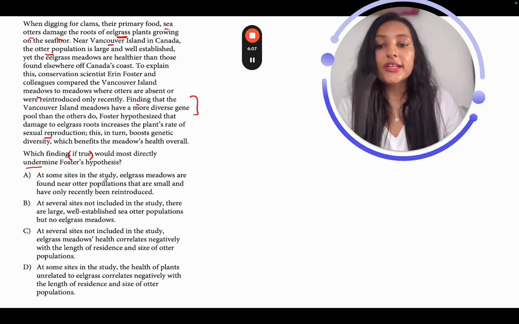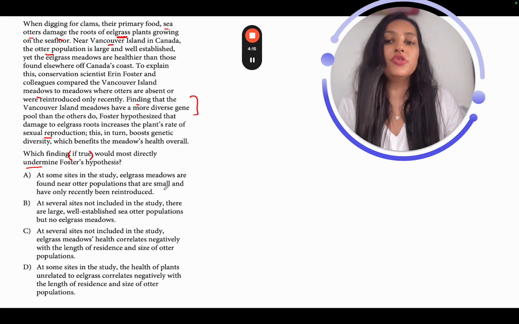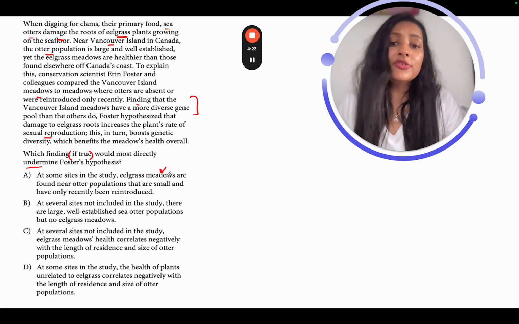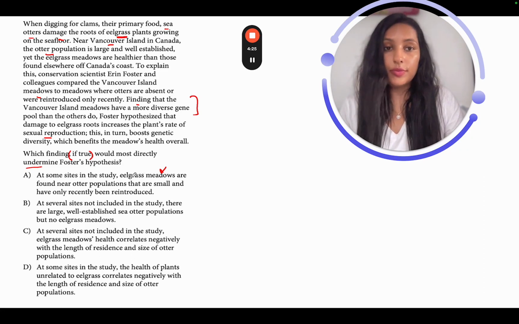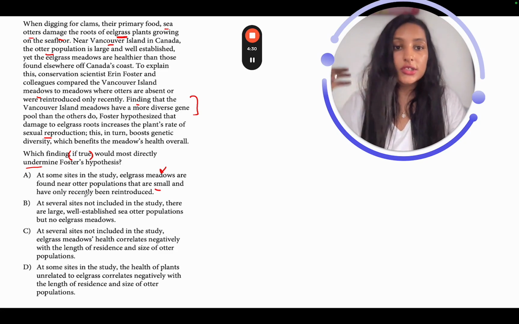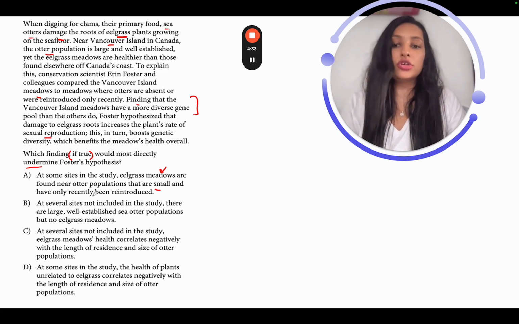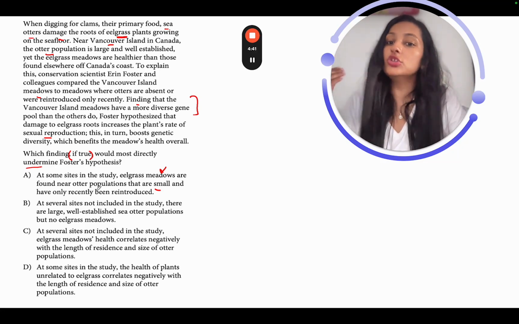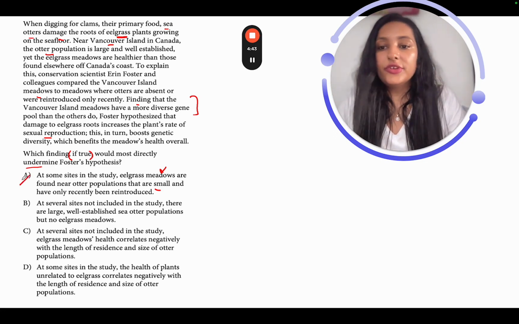A. At some sites in the study, eelgrass meadows are found near otter populations that are small and have only recently been reintroduced. Now this basically is just talking about some sites in the study, and what kind of an otter population we are talking about? Small. However, the text is talking about the larger otter population, right? Not the small ones. So I don't think this is relatable to the text, right? Because they're talking about the large otter population, not the small ones. So this is definitely out.